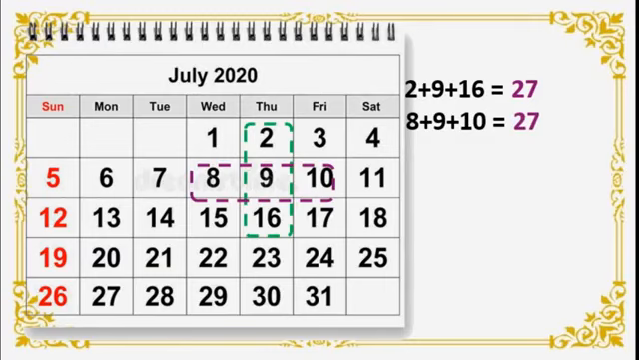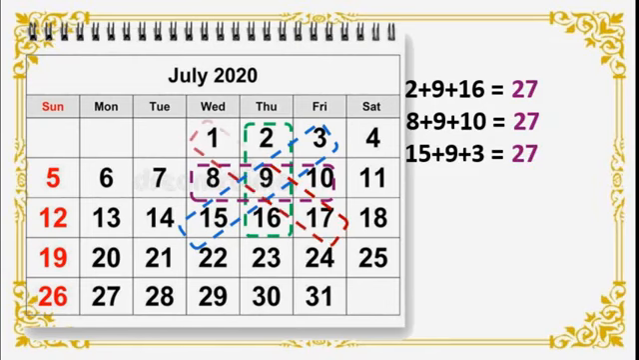Okay, one more is there. I will draw. See this. Now I will add 15 plus 9 plus 3. What is the answer? 15 plus 9 is 24, plus 3 is equal to 27. Right? One more.